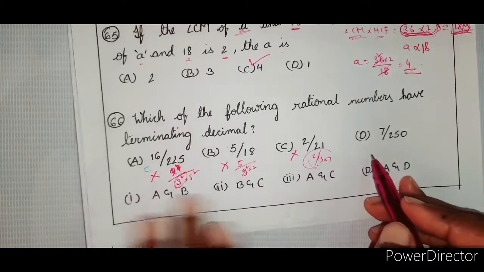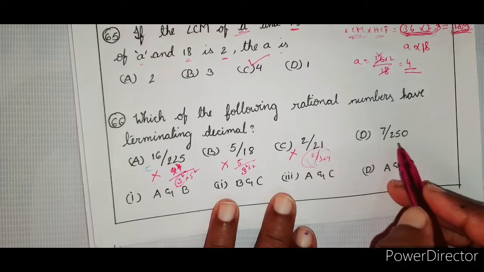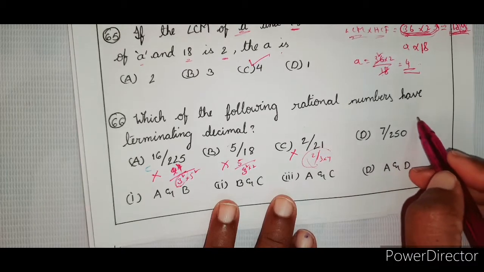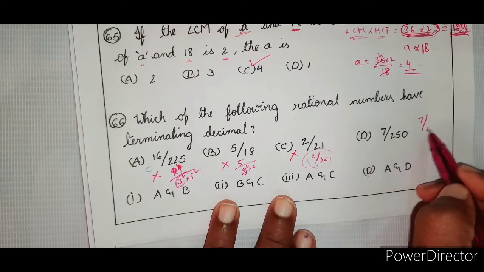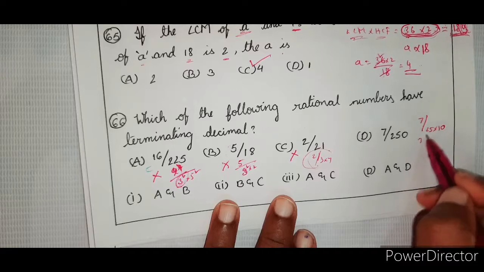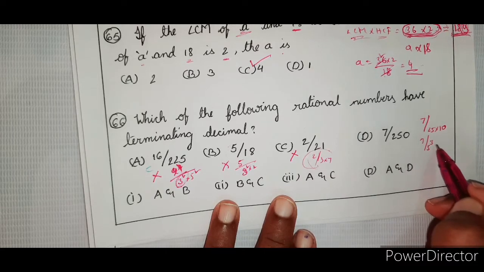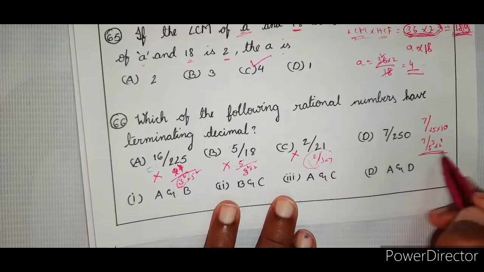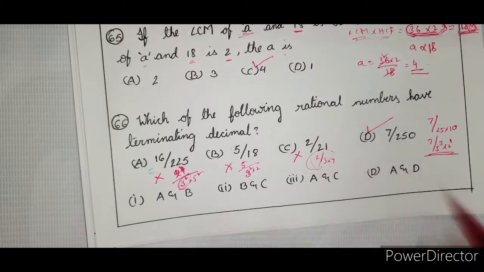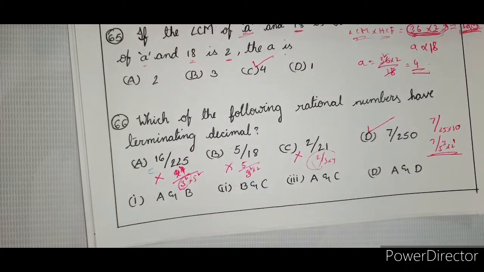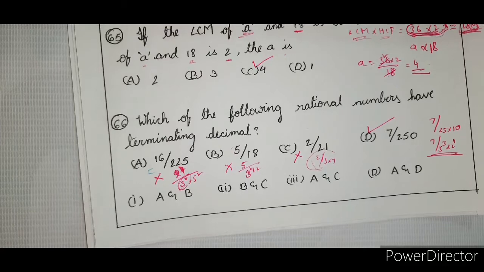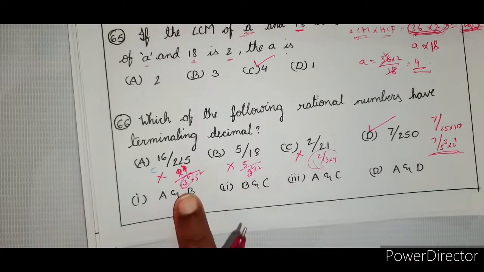Right. So now what is the other one? 7 by 250. So that is 7 by 25 into 10. Right. So 7 by 5 square, that is 5 cube into 2 power 1. So therefore this is the one which is terminating. But here what is given? A and B, B and C, and C and D. No, absolutely not possible. Here though nothing is there.